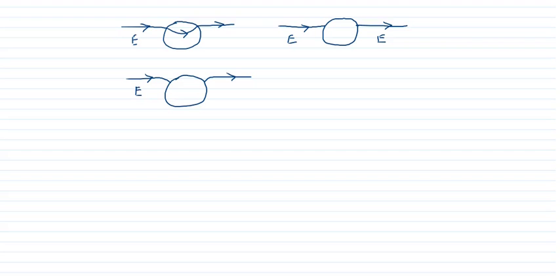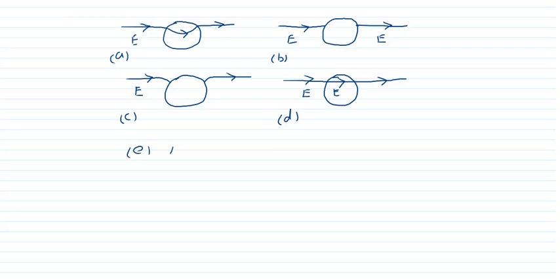This is the E. Clear? And the fourth diagram, this is the E. Now which one is correct? A, B, C, D. E option, all are correct. Which one is correct? Tell me.